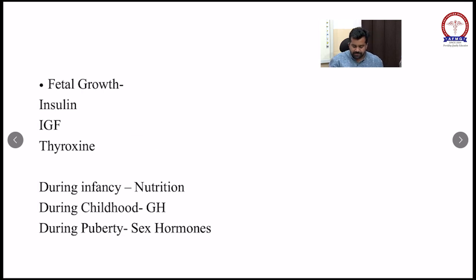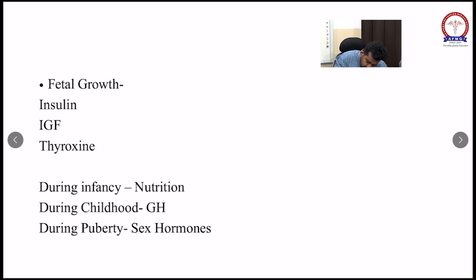Most children will have closure of the posterior fontanelle during the birth process. As you can see, the posterior fontanelle is very small, so during the squeezing action from the vaginal wall, 90% of children close the posterior fontanelle during the birth process.